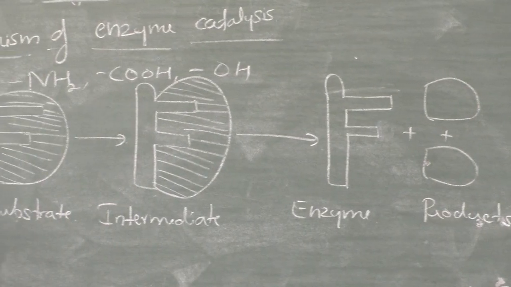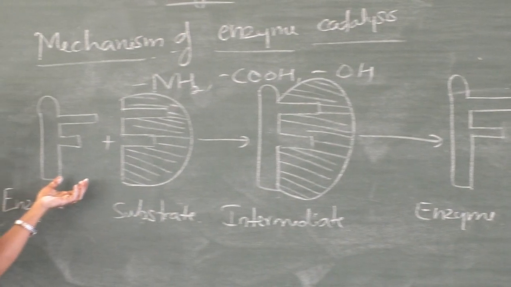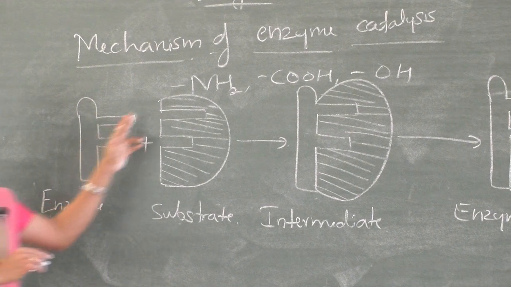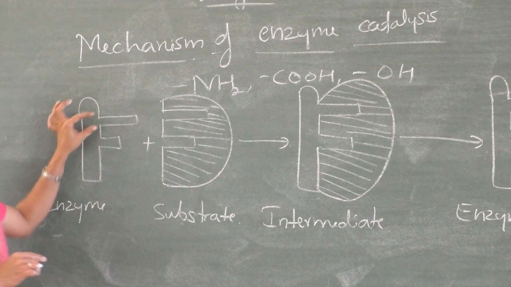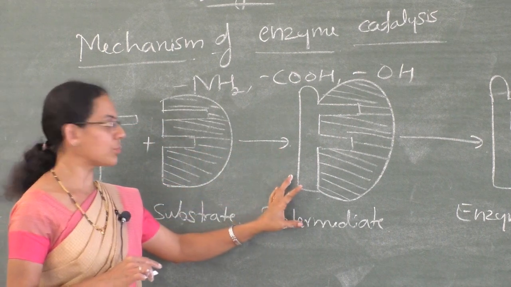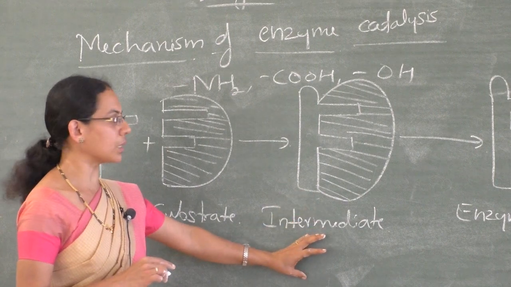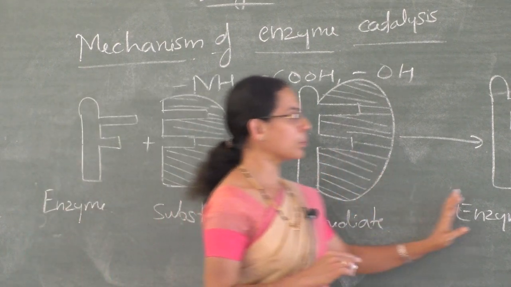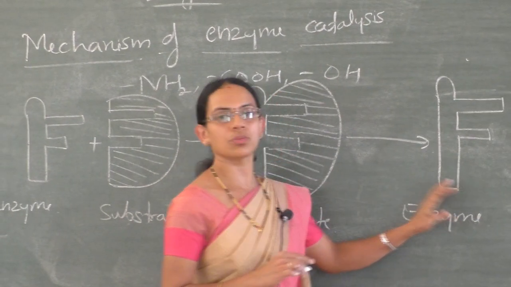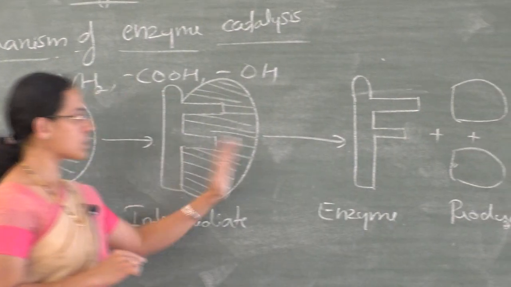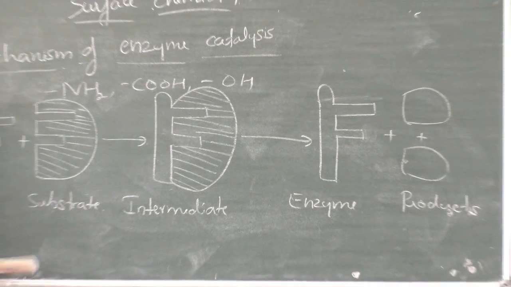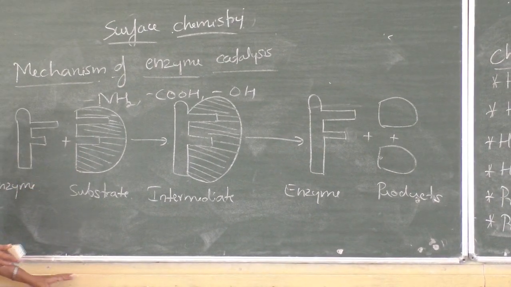The cavities present on the enzyme surface have a definite shape and definite functional groups. The substrate molecule which has a complementary shape to that of the enzyme fits into it, just like a key fits into a lock, to form an intermediate. And finally that intermediate breaks up to form products, and the enzyme is retained as it is at the end of the reaction. So this is a schematic diagram of enzyme catalysis, and we can write it like this. Just write this schematic diagram.